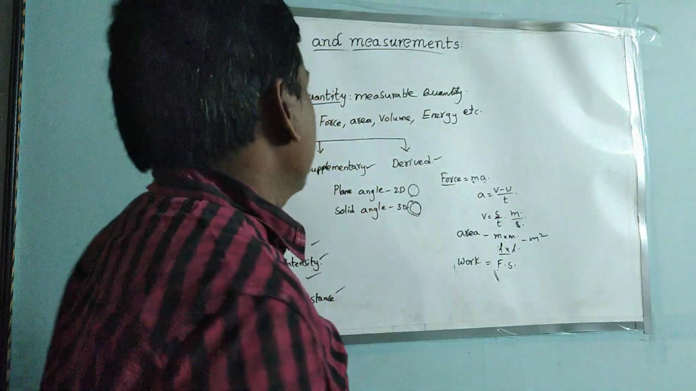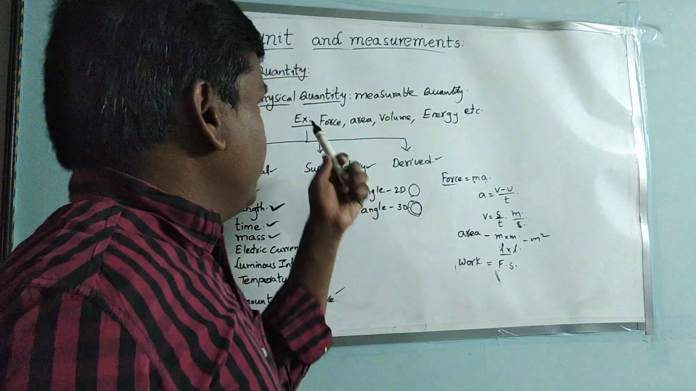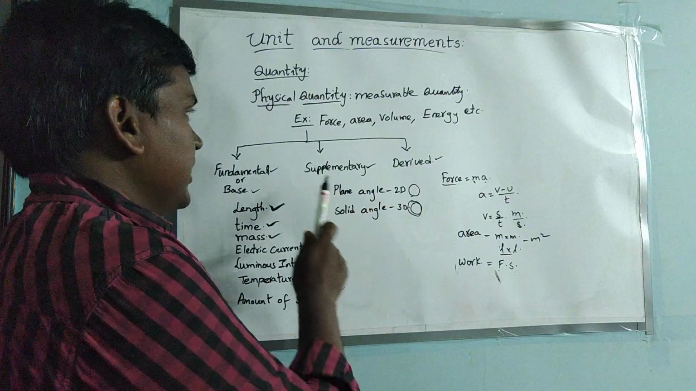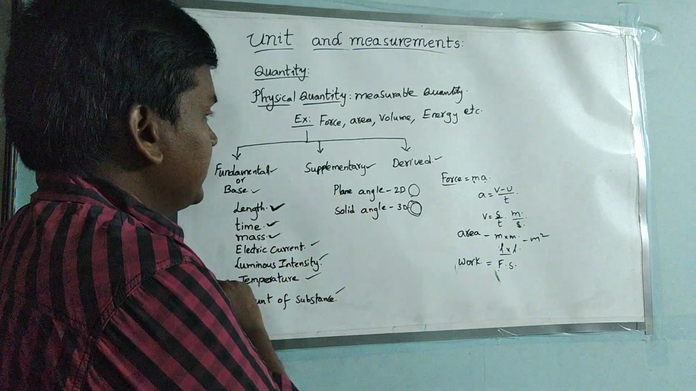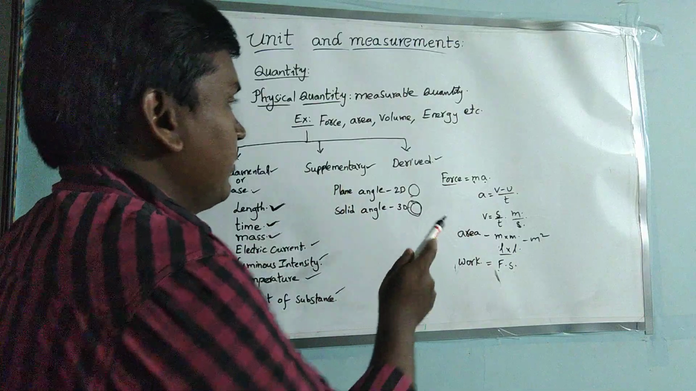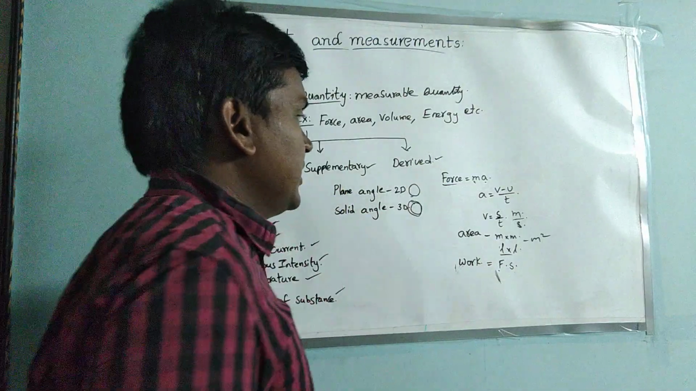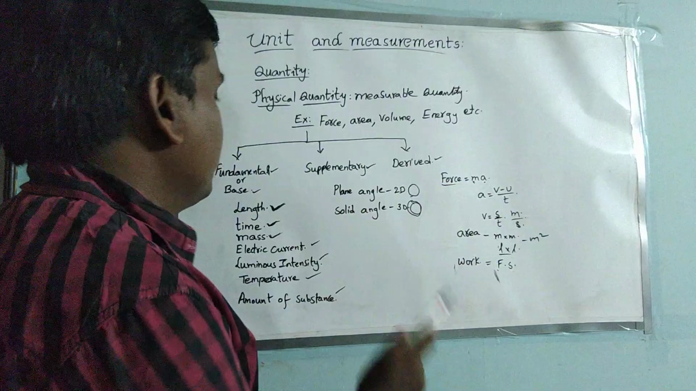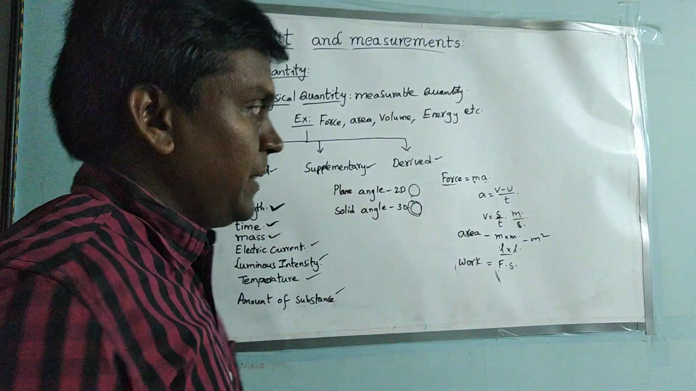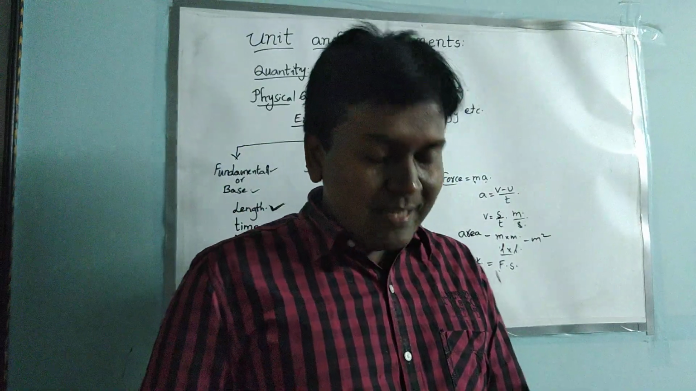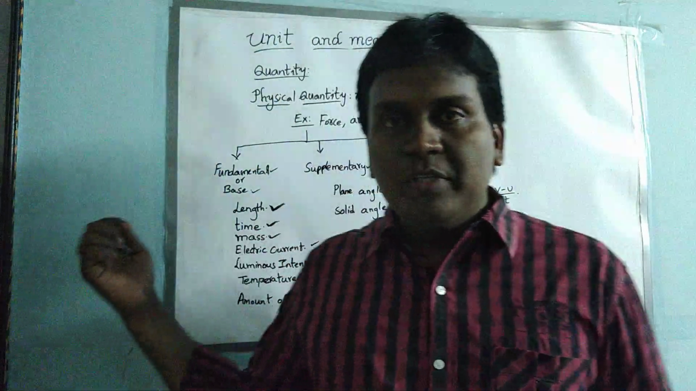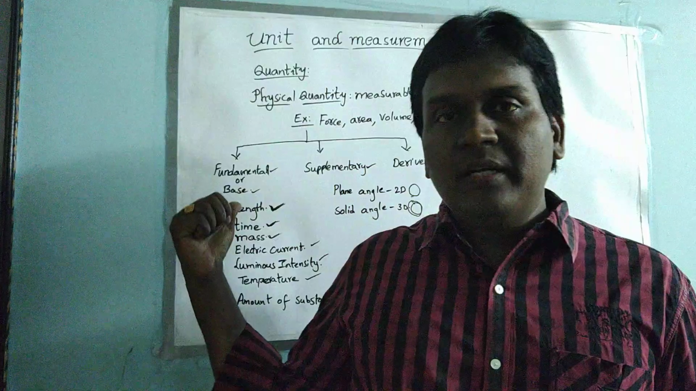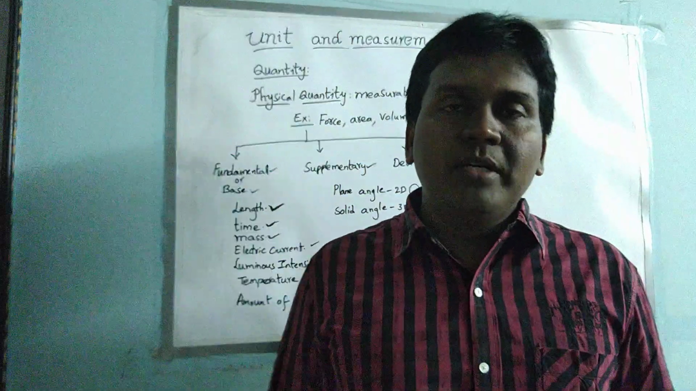So this is all about quantity, physical quantity, and types of physical quantities. There are 3 types of physical quantities, that is fundamental physical quantity, supplementary physical quantity, and derived physical quantities. Like that, the physical quantities are divided into 3 types. And in next class we can discuss about the units of these fundamental, supplementary, and derived physical quantities.